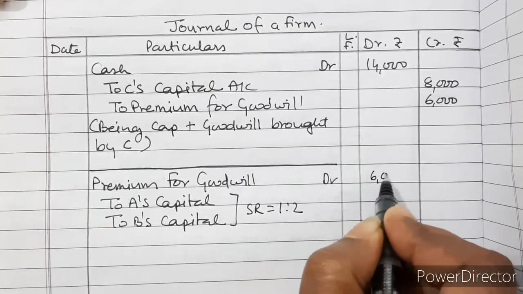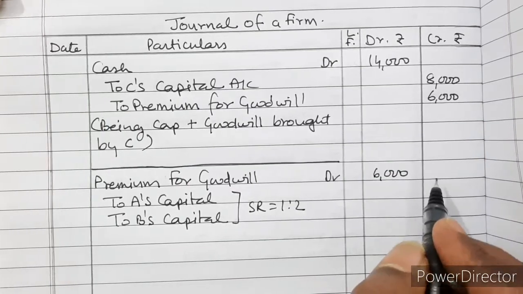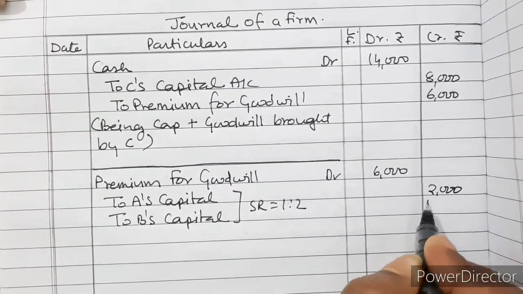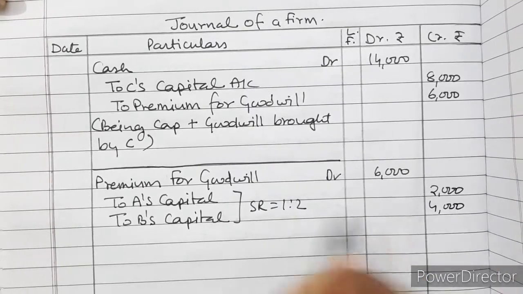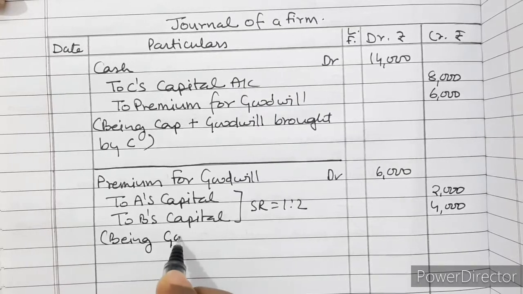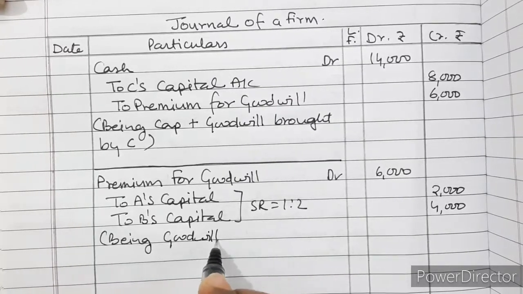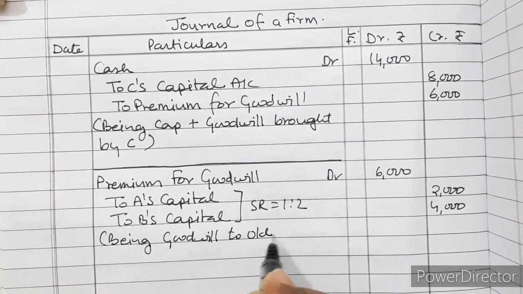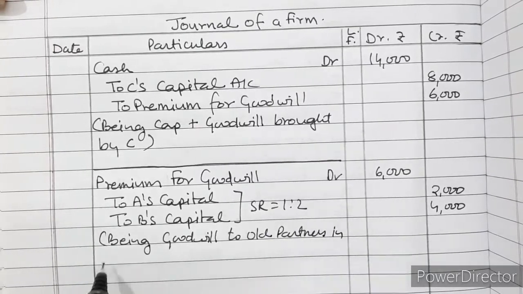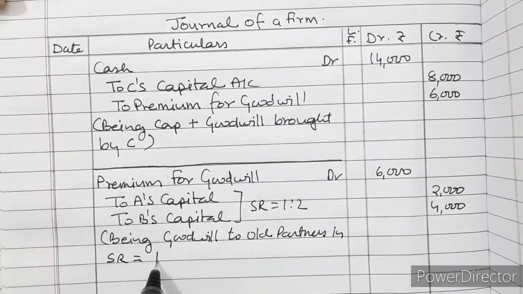So 6,000 will be broken in 1 is to 2, then A will get 2,000 and for B it is 4,000. Being goodwill to old partners in sacrificing ratio, which is 1 is to 2.